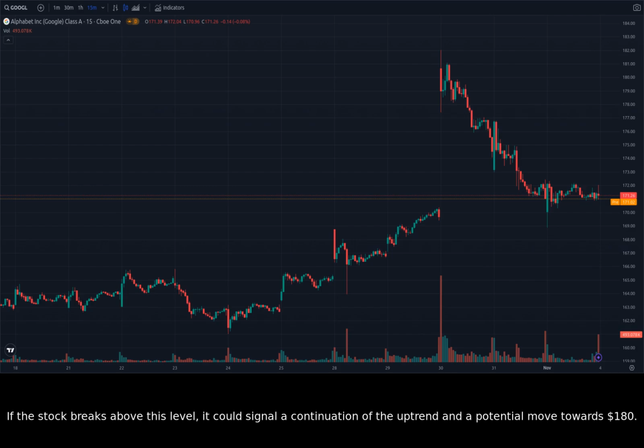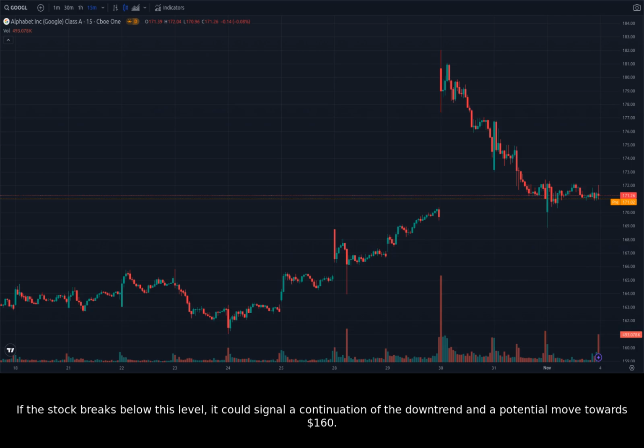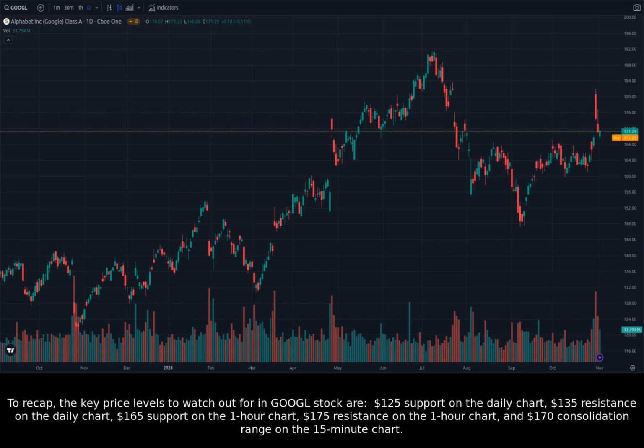If the stock breaks above this level, it could signal a continuation of the uptrend and a potential move towards $180. On the other hand, if the stock breaks below this consolidation range, it could signal a short-term bearish move. The next support level to watch out for is around $165. If the stock breaks below this level, it could signal a continuation of the downtrend and a potential move towards $160.